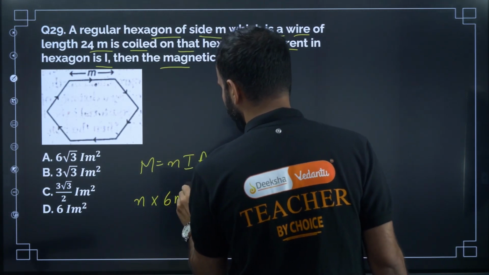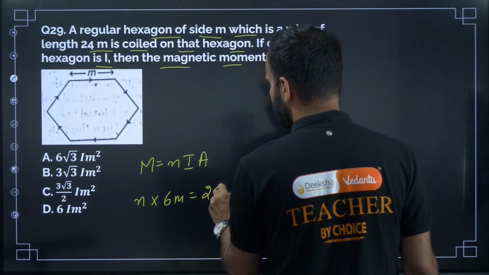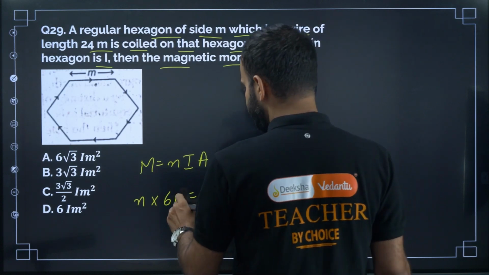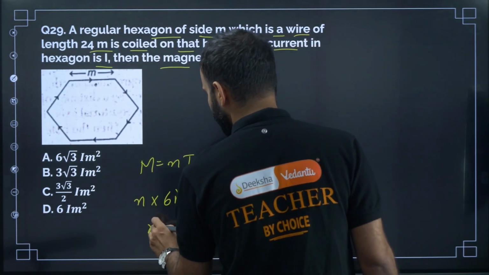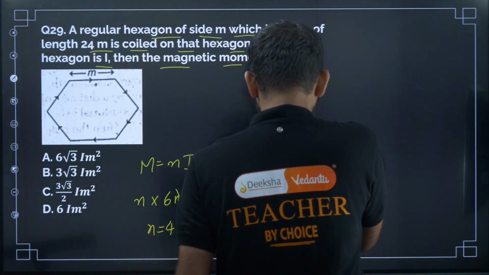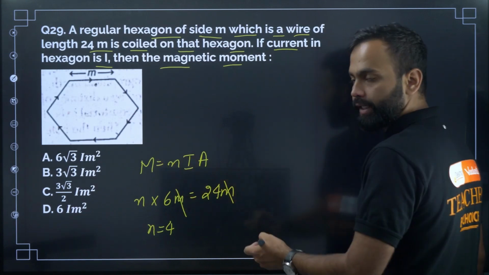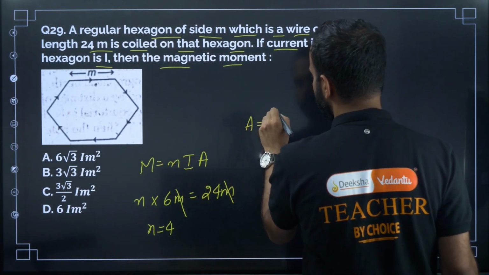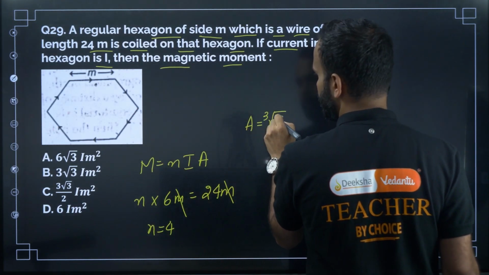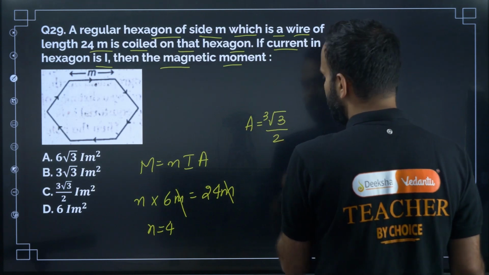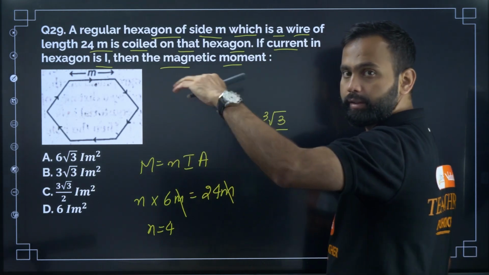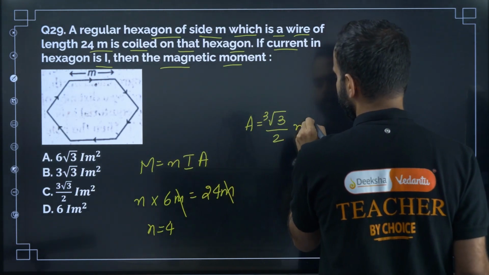So 6M is equal to 24M. The total length is 24M. M will get cancelled. N equal to 4. And A is area of the hexagon. What is the area of the hexagon? 3 into root 3 divided by 2 times square of the side of the hexagon, so that is M square.